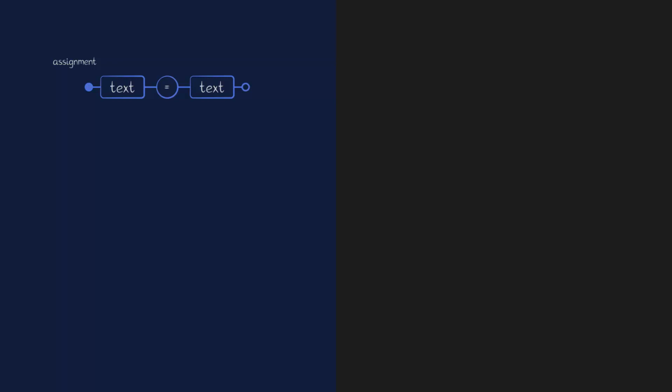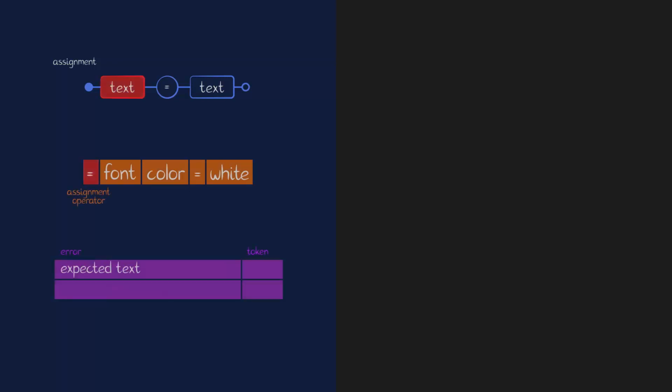So let's start at the beginning of this little state machine and see what I have. Well, the first token should be text, but it is an assignment operator, so that's an error right there. I'll keep track of the token that failed so I know where things went wrong. At this point, I could just stop parsing altogether, but let's see if I can make at least a bit of sense out of the input. The first token is wrong, so just skip that.